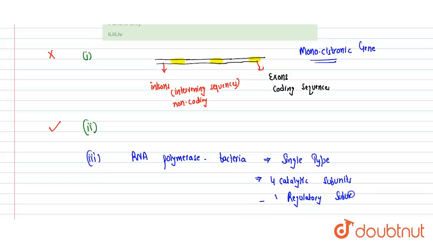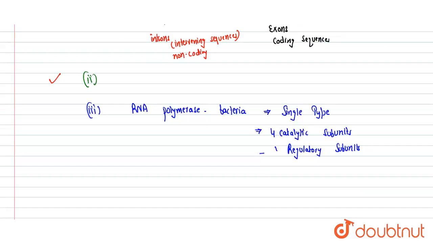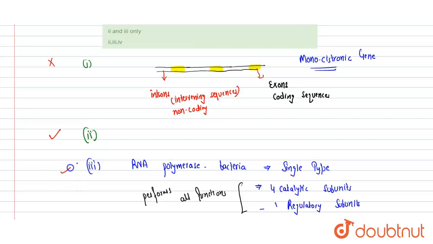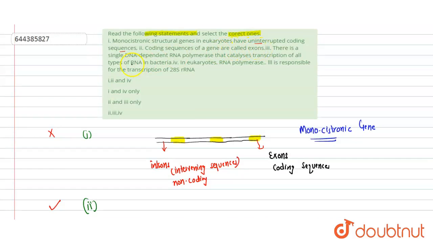So this single RNA polymerase, which is DNA dependent, performs all the functions present in the bacteria. So we can say that this is a correct statement. So option third is correct, because RNA polymerase is a single type. Last is, in eukaryotes, RNA polymerase 3 is responsible for transcription of 28S rRNA.